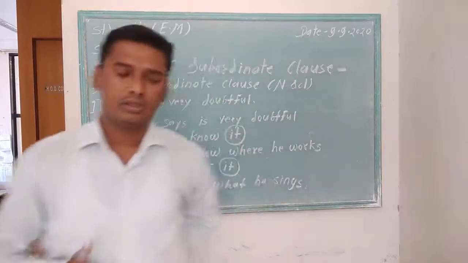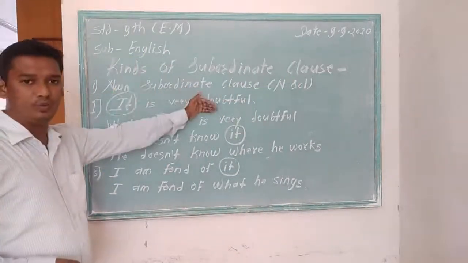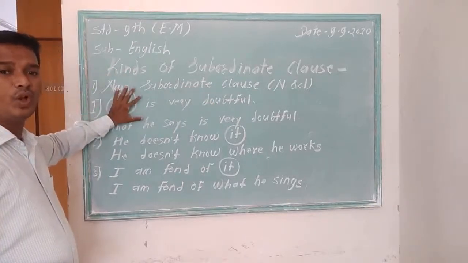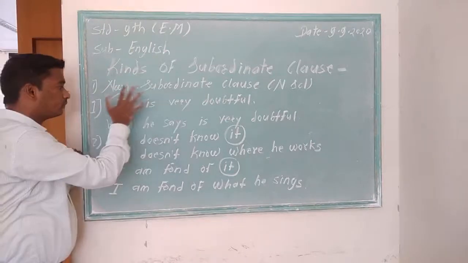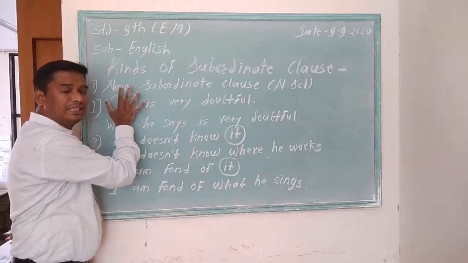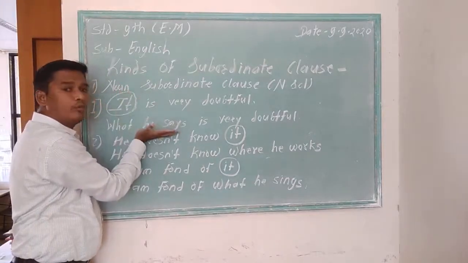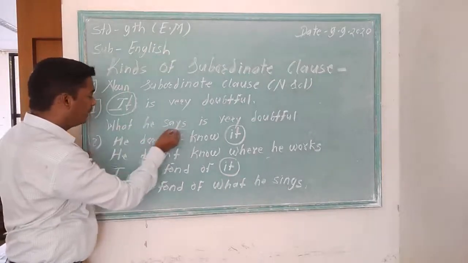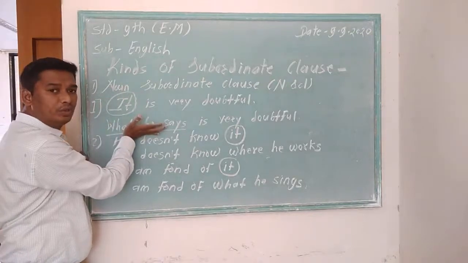Look, I show you with the first example. It is very doubtful. In this sentence, it is the subject. At first, it is a pronoun. Pronoun means noun. I have replaced this pronoun, this noun, with a subordinate clause: what he says. I have replaced this noun with this subordinate clause.